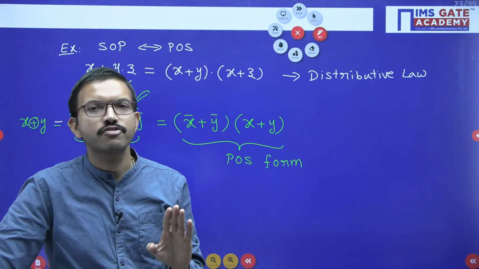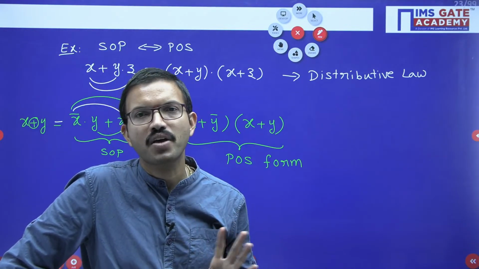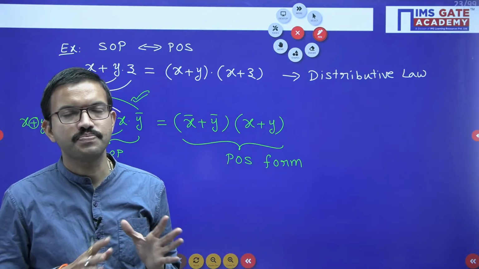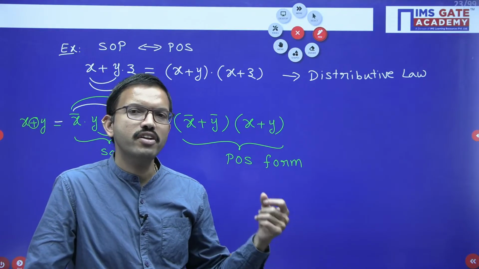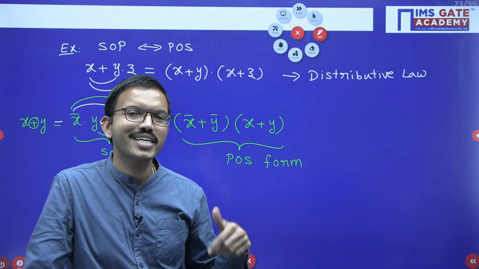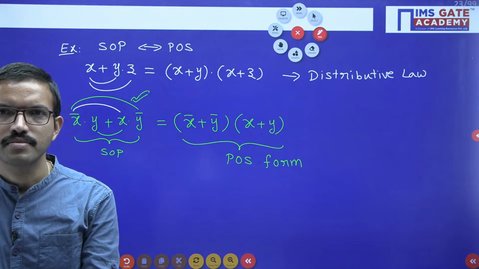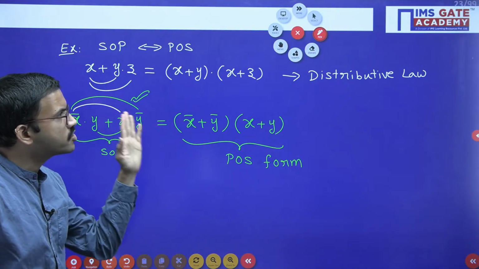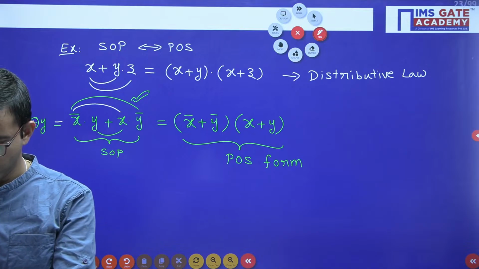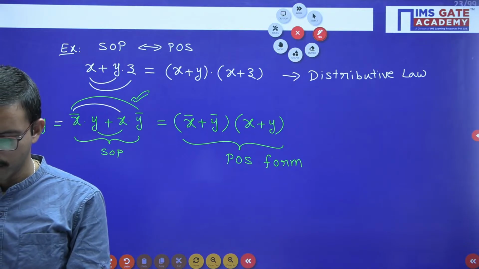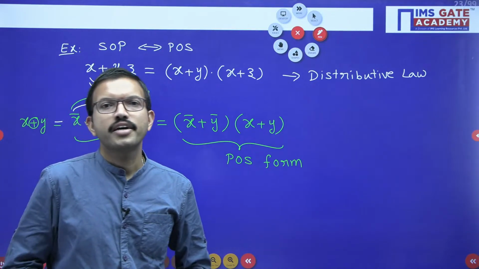Other than these two, if you are getting any question, that time from the given SOP you have to get back to sigma m, and from there you will get pi capital M, from there you can get POS. Or in other words, suppose you are having choices in POS, you can verify option by option also. From whichever option you are getting your SOP, that will be the correct one. Is it clear, Isaki and other students, how to do the conversion of SOP to POS and similarly POS into SOP? Yeah, I hope it is clear for everyone.